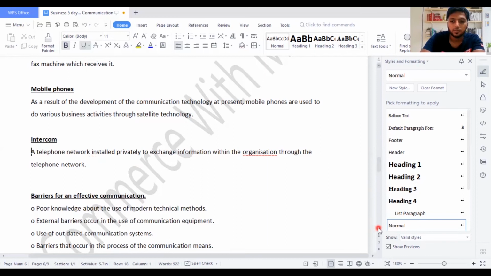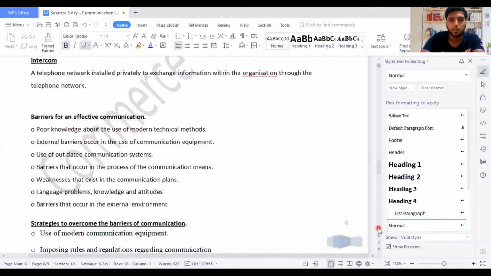So then we have the actual problems of a good communication: poor knowledge about the use of modern technical methods. If people don't know how to use an email, if people don't know how to use an Outlook, if people don't know how to communicate through a smartphone, problems will always start. External barriers occur in the use of communication equipment. If you don't have enough resources to communicate, then of course problems can take place. Use of outdated communication system.